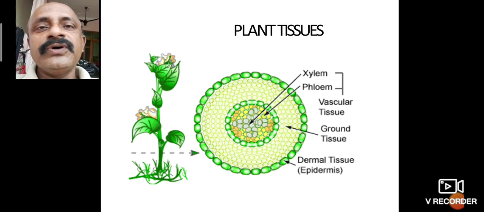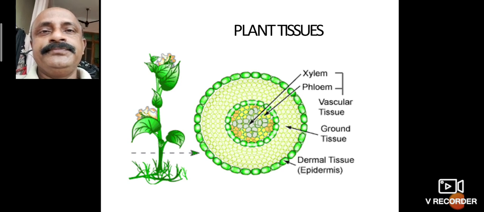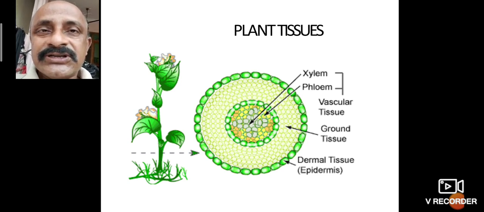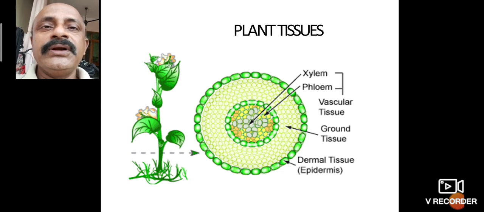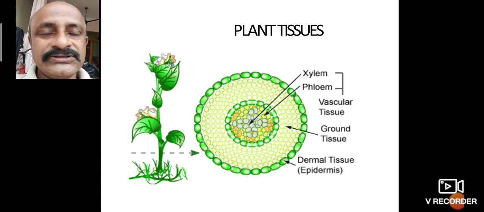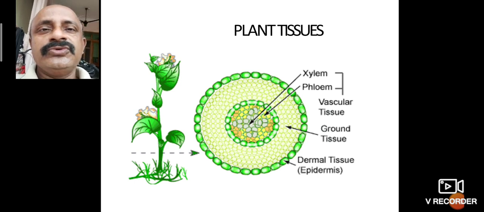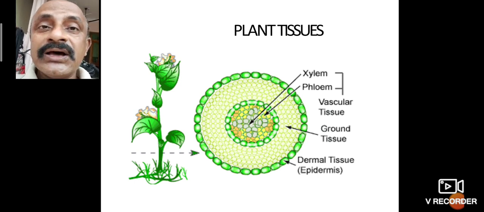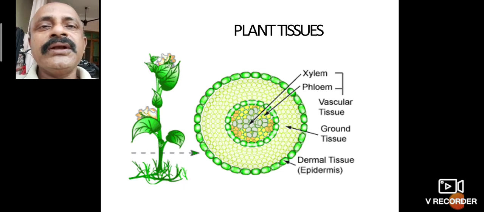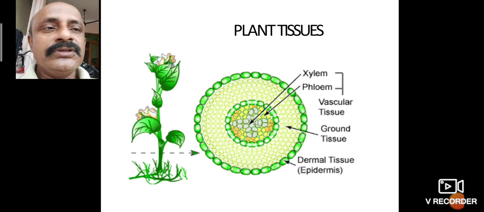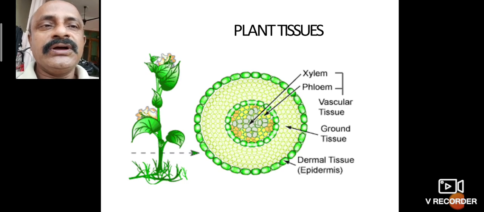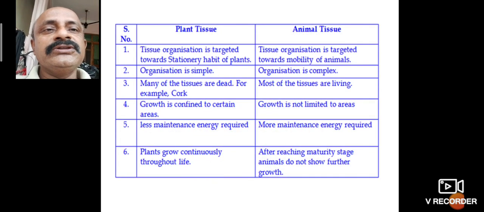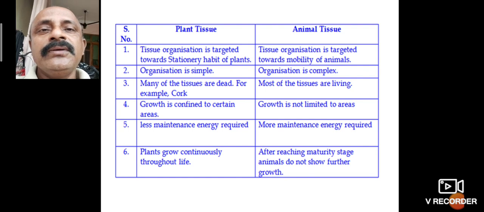For simple tissue, what is the meaning of simple? Simple means structurally, functionally and developmentally simple in character, not complex, and not performing more than one function such as photosynthesis, storage and transport. Thus, that tissue is a simple plant tissue.